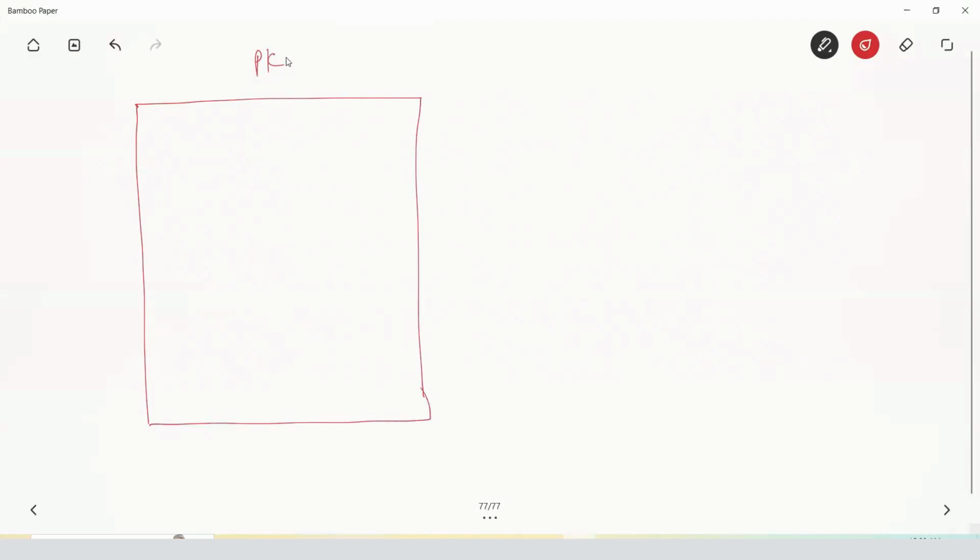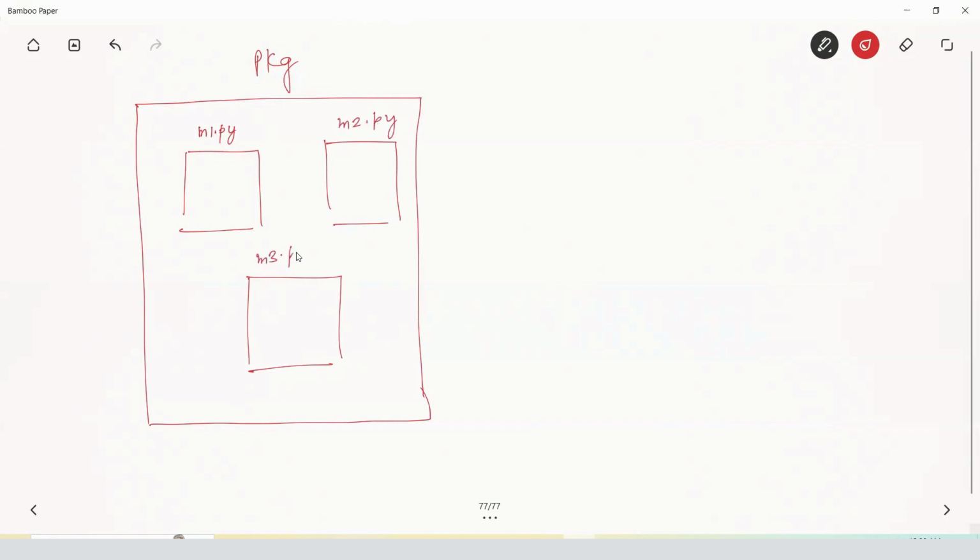Suppose this is my package, pkg, a collection of modules. A module is simply a .py file. So if we have multiple py files here, suppose this is my m1.py, this is my m2.py, this is my m3.py. So we have three modules inside that package. A collection of modules is called a package.